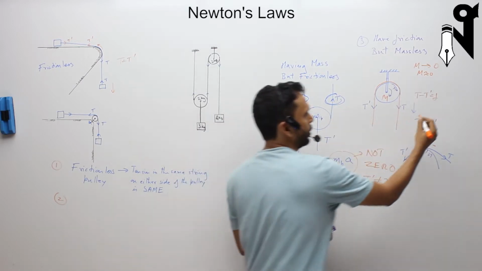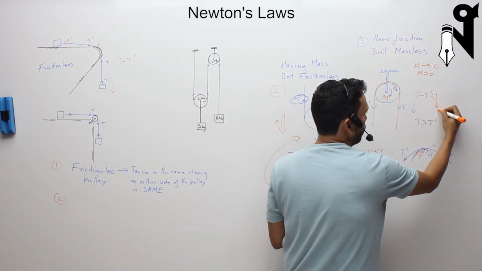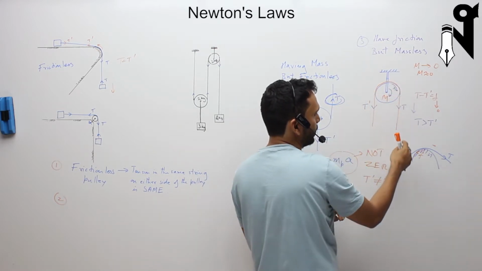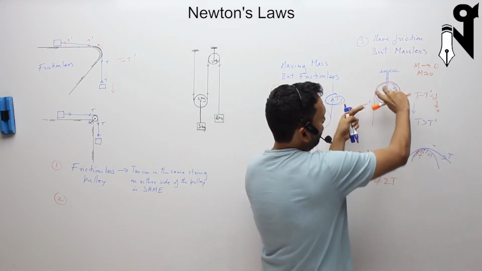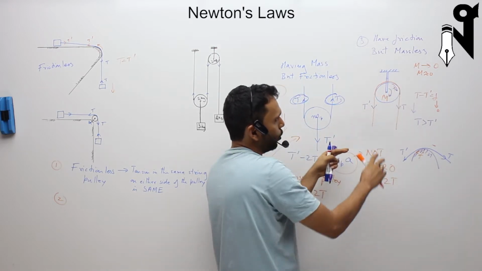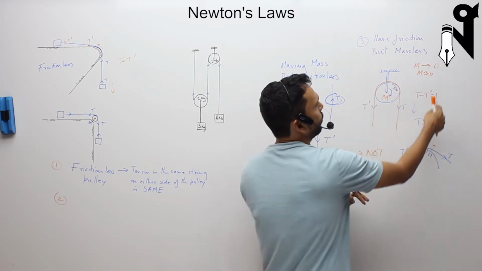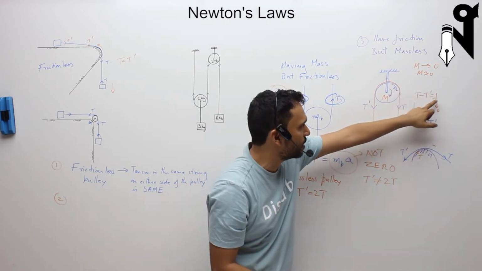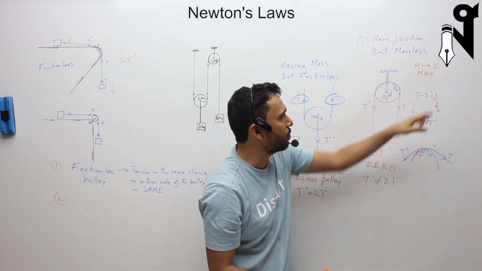So if the friction is very small, this F becomes very small, because ultimately the pulley is going to rotate with the speed of the string itself. Whatever the speed of the string, it is going to rotate with the same speed. To attain that speed, you require very low friction. So if this is low, then your T will be almost equal to T dash.